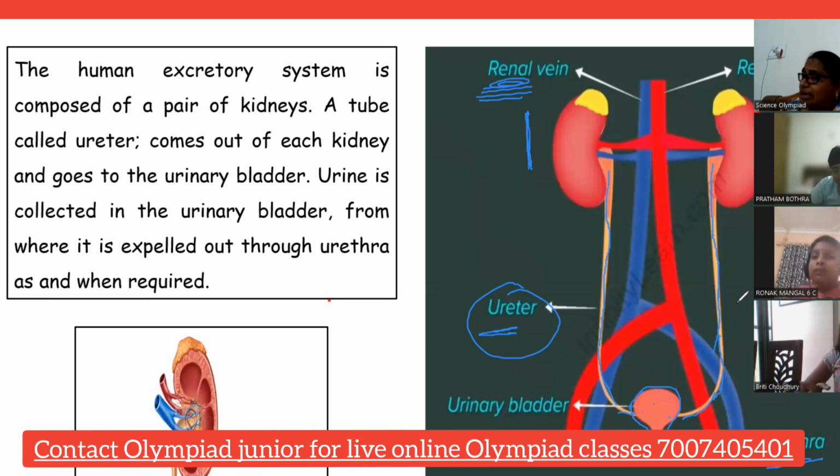But if only one kidney is functional and the other kidney is not working, the process will slow down. See, if both my hands are working, I can do things very fast.